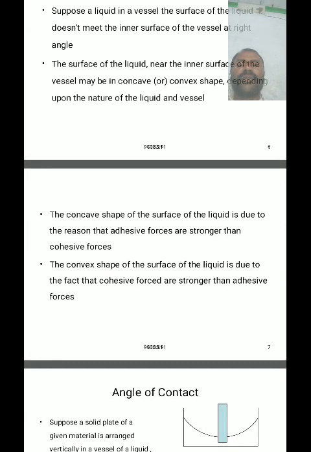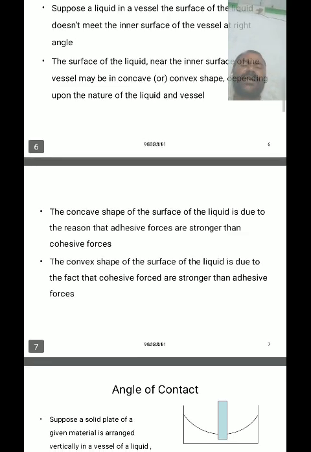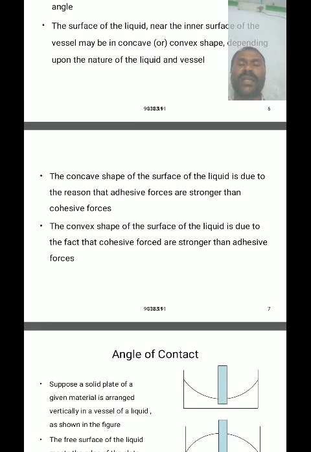The concave shape of the surface of a liquid is due to the adhesive forces being stronger than the cohesive forces.